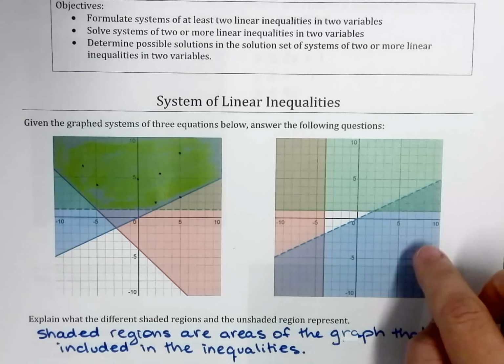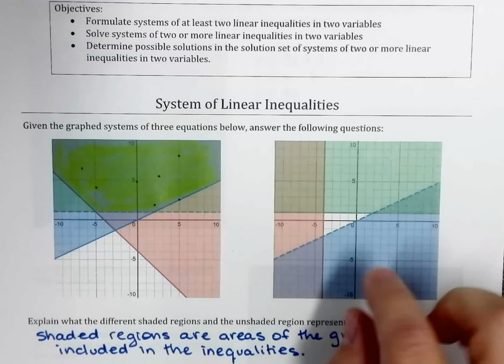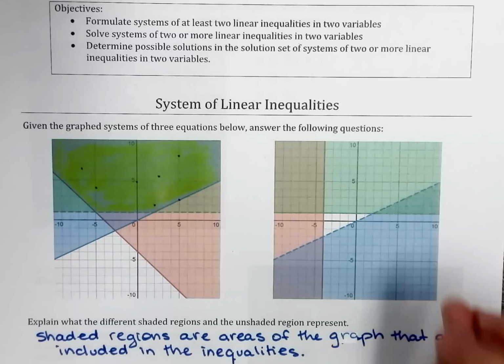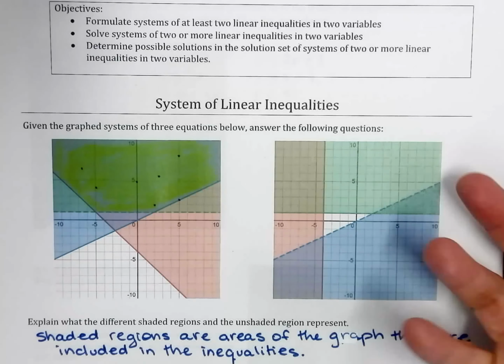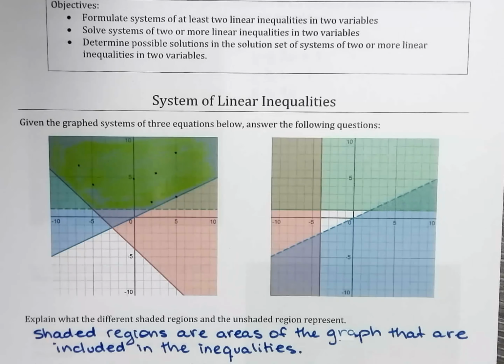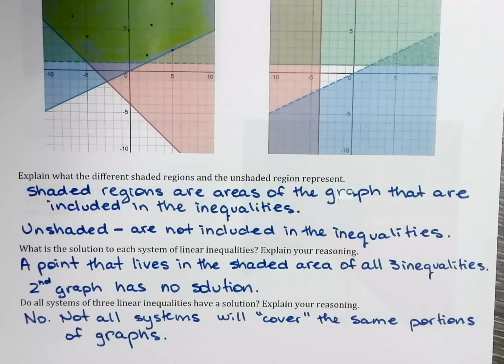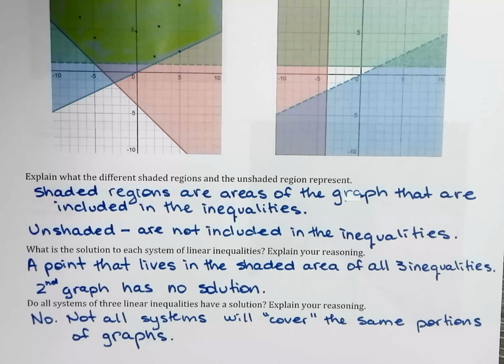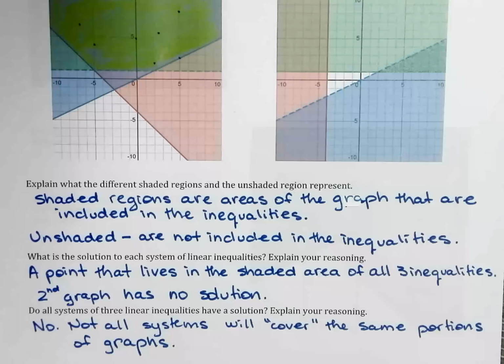Okay, so that means no region over there, nowhere on the graph, you would be able to find a point that is part of a solution. So this one has no solution to your system of inequalities. So explain what the different shaded regions and the unshaded regions represent. I'm just giving words for everything that we just talked about.